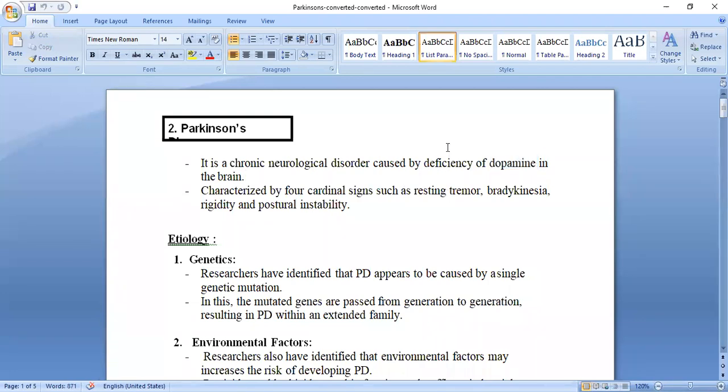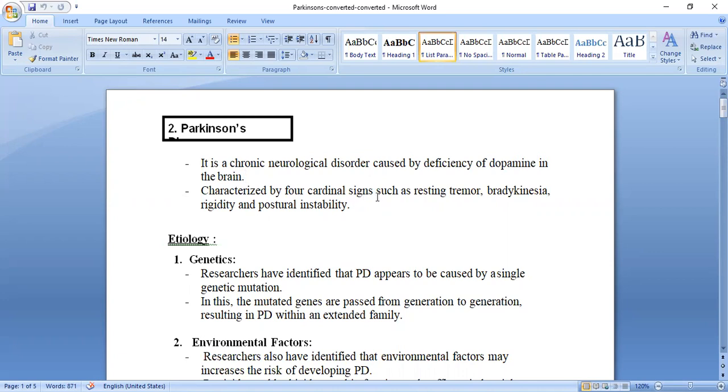It also comes under CNS disorders. It is a chronic neurological disorder caused by the deficiency of dopamine, which is one of the neurotransmitters. So due to the deficiency of this neurotransmitter, dopamine, it causes Parkinson disease. It is characterized by 4 cardinal signs.